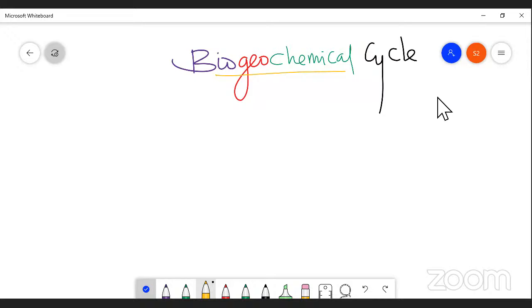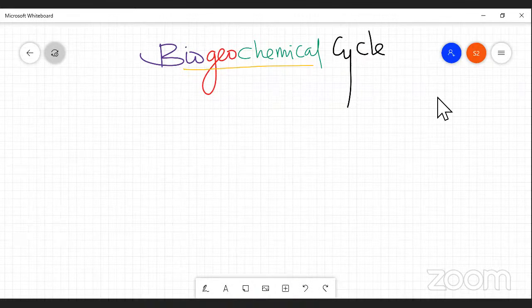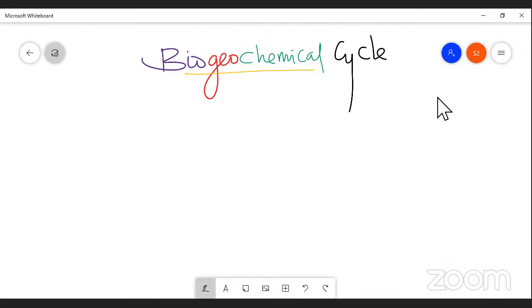Biogeochemical cycle. Actually, biogeochemical cycle is nothing but there is a flow of nutrients. There is a cyclic flow of nutrients between biotic and abiotic factors. That is called biogeochemical cycle. I'd like to mention very clearly to understand.